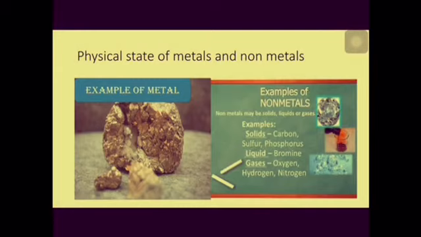Metals at room temperature are solid except mercury, which is liquid. Non-metals may be solid, liquid, or gas. Only one non-metal, bromine, is a liquid. Carbon, sulfur, and iodine are solid. Nitrogen, oxygen, hydrogen are gases at room temperature.